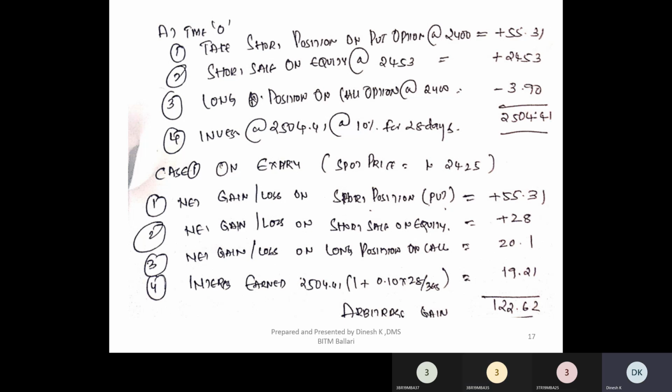Gain because the price is less, right? So a short seller will make a profit only when the price is less. Agree? When the price is less than the short sell price. Fine. So how much is the difference?